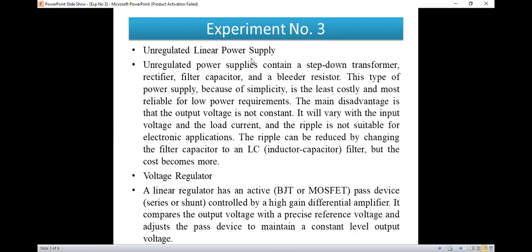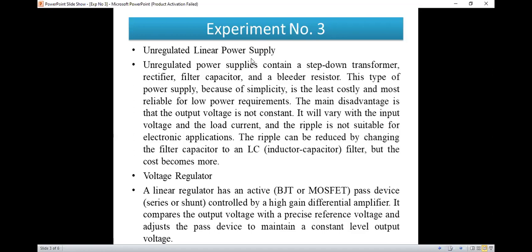Next one, power supply, it is nothing but a voltage regulator. Now a linear voltage regulator has an active pass device, that is power electronic switches like a BJT or MOSFET, series or shunt, controlled by a high gain differential amplifier. Amplifier, or we can call it an op-amp, having high gain.